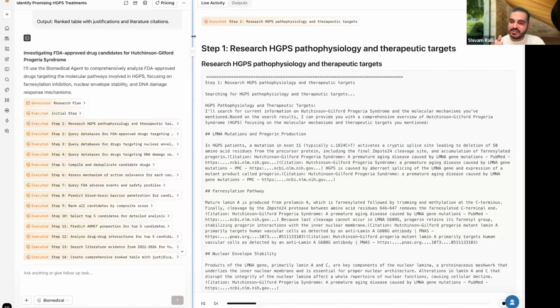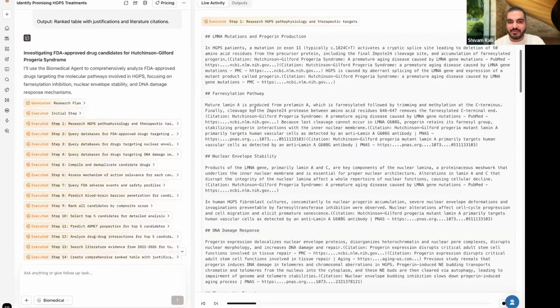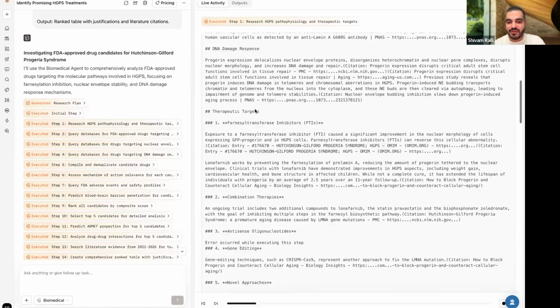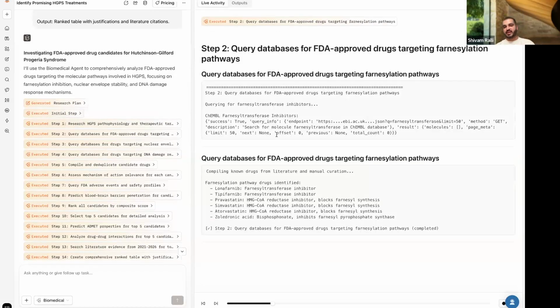The idea basically is this agent can take steps one step at a time. As you can see, it did research through the web and the databases that it has access to and gave you a small report in the beginning. Then it queries the databases that it can target for this particular query, for say drugs, how it actually works. It will always take some small substeps as well.